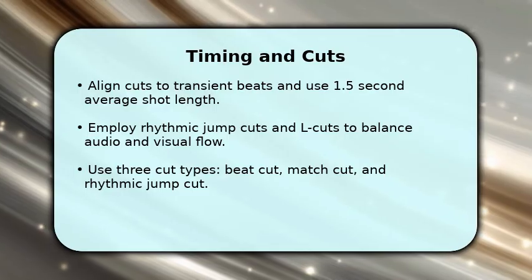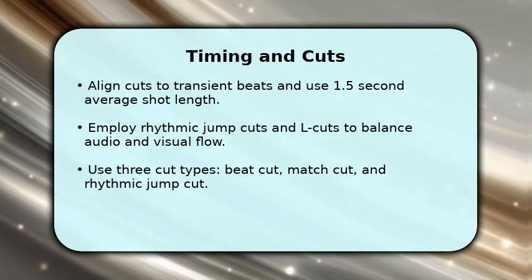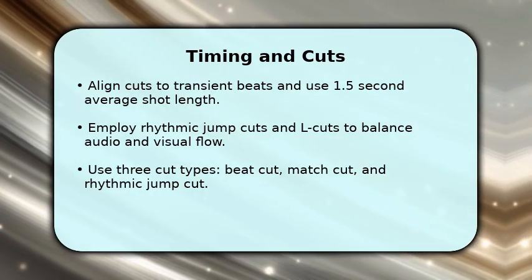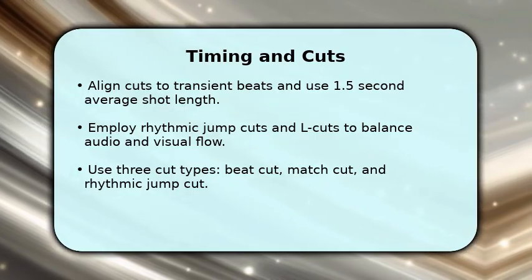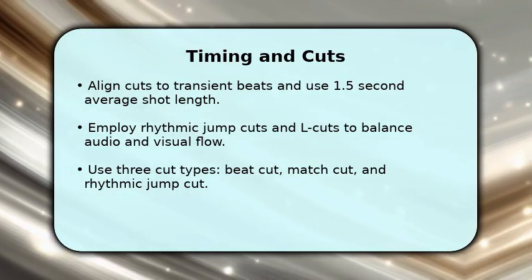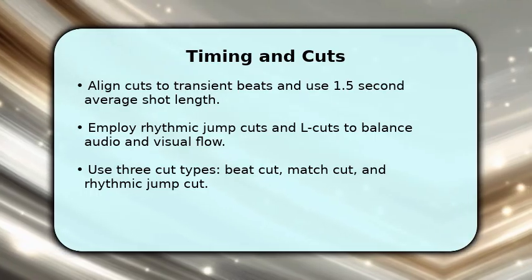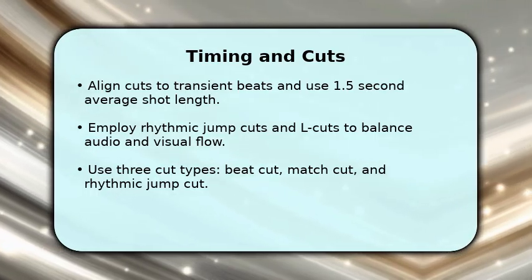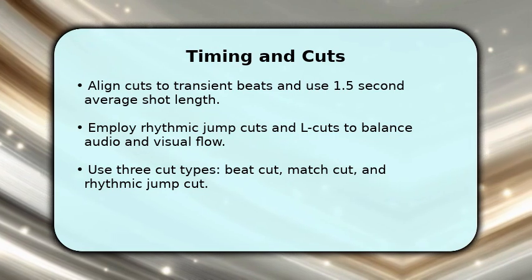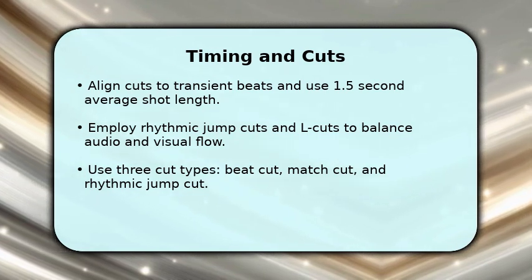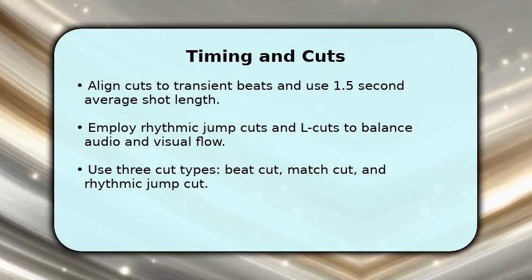Align cuts to transient beats and keep an average shot length near 1.5 seconds. Use 3 primary cut types: beat cuts, match cuts, and rhythmic jump cuts for emphasis. Apply L cuts to let audio lead into the next visual whenever a vocal sustain occurs. Trim frames by 5 to 10 frames to tighten momentum without losing context.